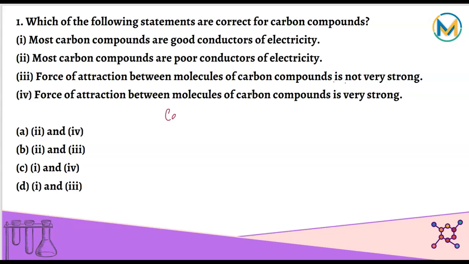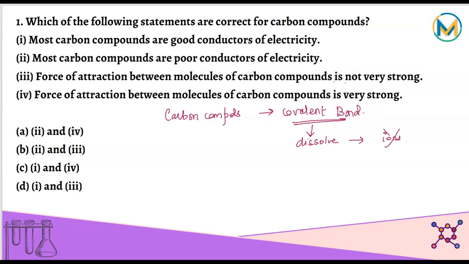Okay, so firstly, all carbon compounds form covalent bonds, correct? They share the electrons, and because of which they form covalent bonds. Now these covalent compounds, when you dissolve in water, do not form ions, correct? For electricity to be generated, the compound should get dissolved and should form free ions. After that only the electricity could be generated. That's how it's treated as a good conductor.